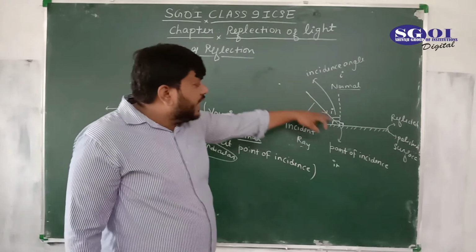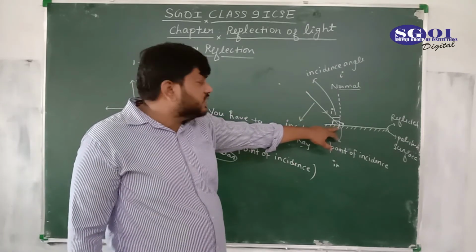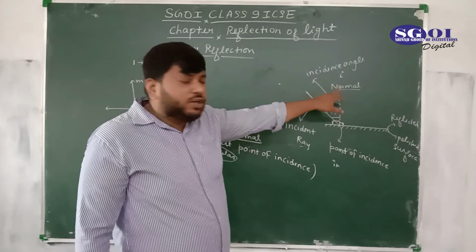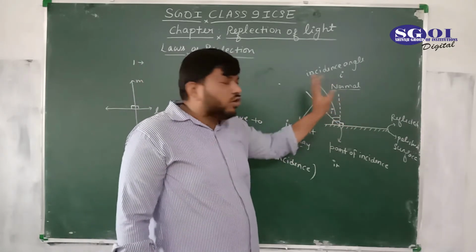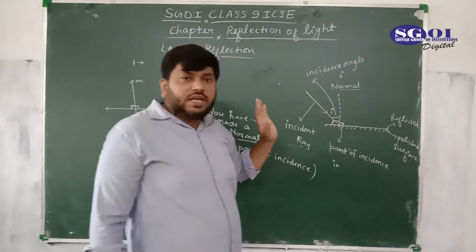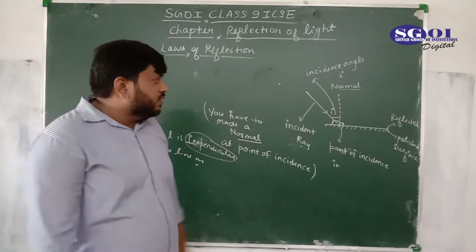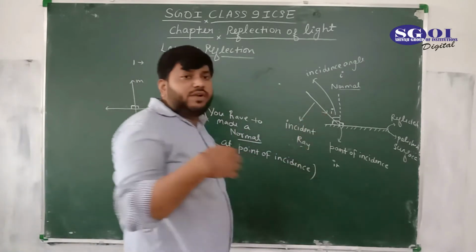Now, a ray of light comes and strikes at this point, which is called the point of incidence. We draw a normal, a perpendicular on the surface, which is called the normal, making a 90 degree angle from the surface. You are seeing here. You have cleared the concept of normal. Then what next? Where would this ray of light go?